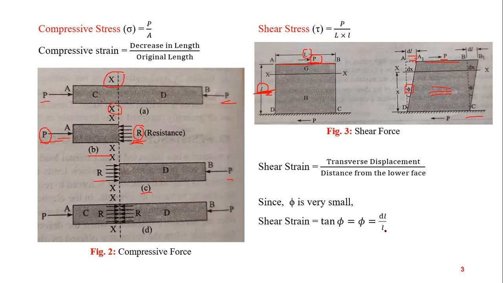These things will become more clear when we study shear stress in detail in coming chapters. Rather, I would say coming topics of this mechanics of materials subject. Shear stress will become more and more clear at that time. At present, we need to focus only on compressive stress and tensile stress. These are the two stresses of focus right now. Shear stress will become more clear when we study torsion or shear energy and bending moment diagrams, all those topics.